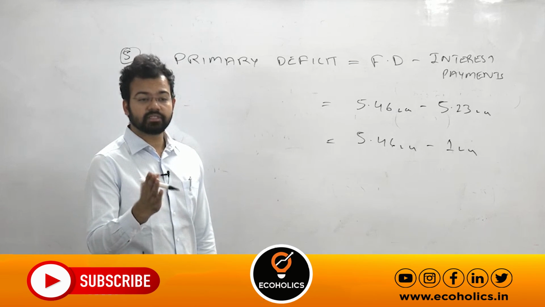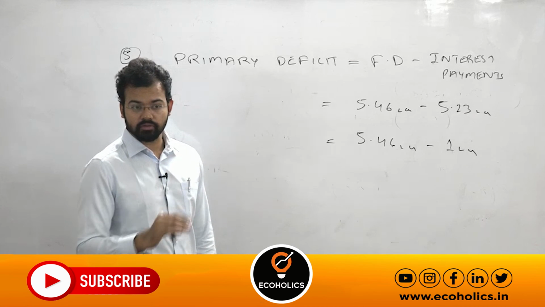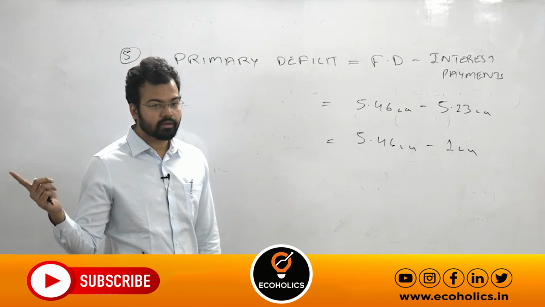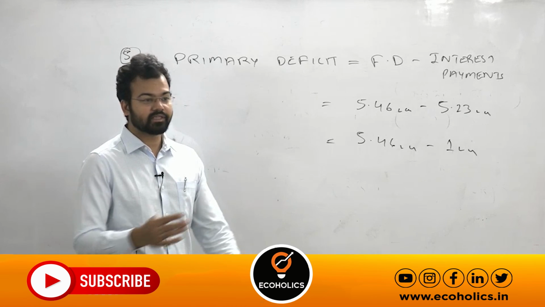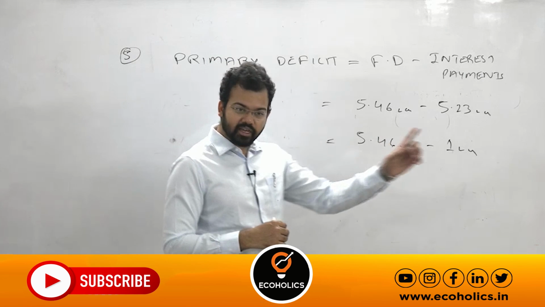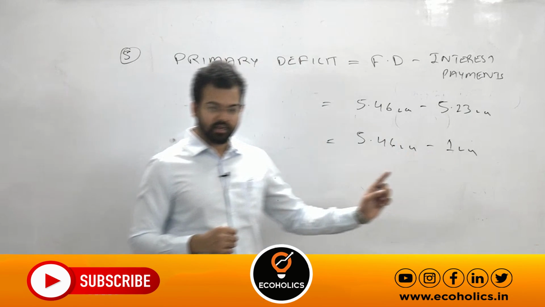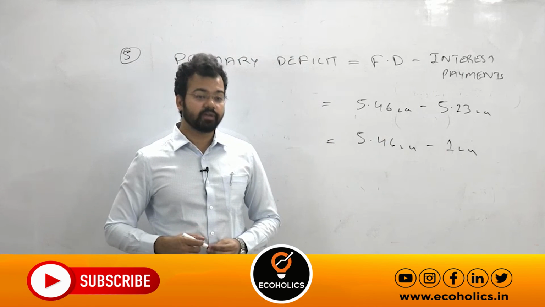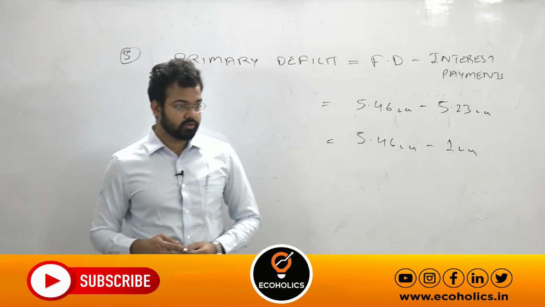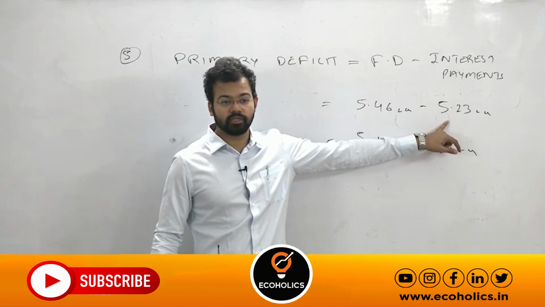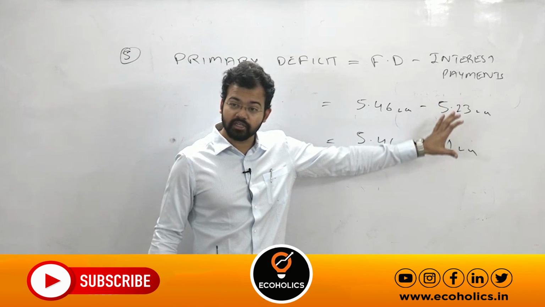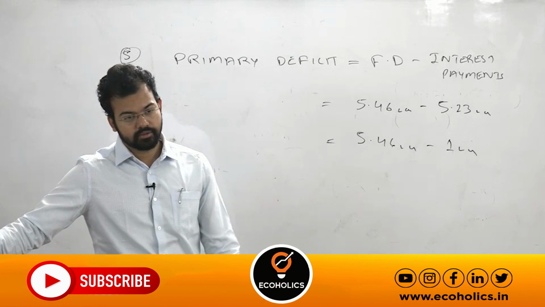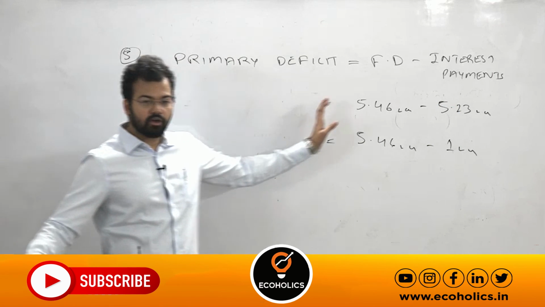Like external commercial borrowings, there is no sovereign loan. RBI will receive dollars, but the obligation is on private companies. So RBI is happy. They are receiving dollars to fund their current account deficit. But here, this is a loan on the sovereign government, that is the government of India. The government of India has the obligation to repay this. So if you are borrowing just to pay interest, obviously that is unsustainable in the future. So low primary deficit is always harmful.